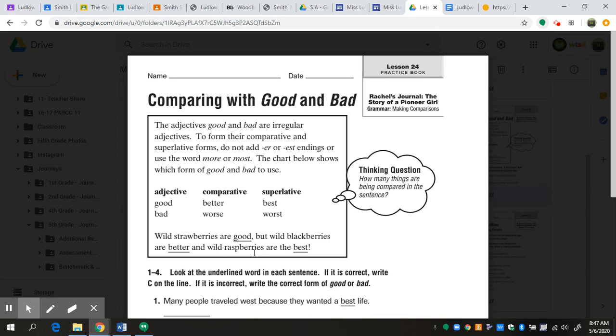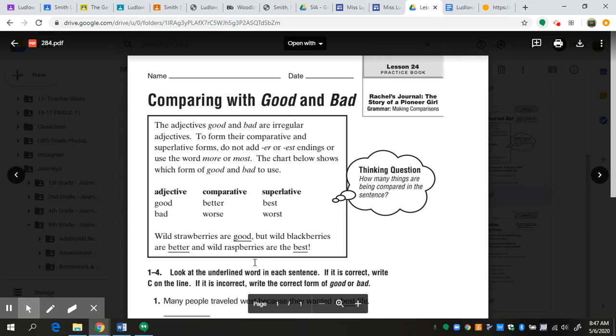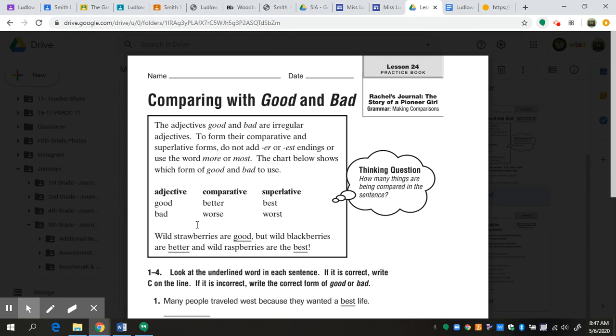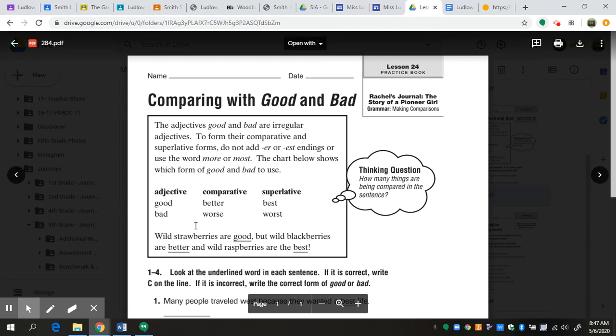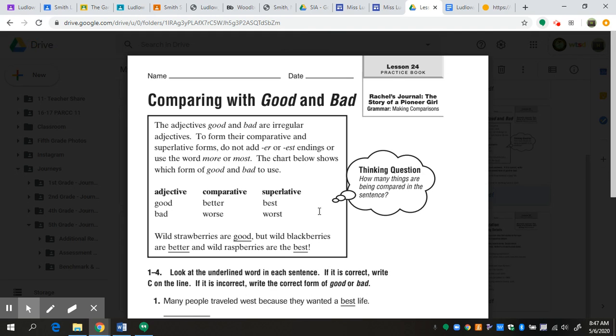So let's just take a quick look at what this sentence is doing. The first portion, I'm just making a statement. I'm not making any kind of comparison. Wild strawberries are good. That's it. That's my opinion. In the second section, I'm making a comparison, so I'm using a comparative adjective. Blackberries are better, meaning that blackberries are better than strawberries. And now I'm making a superlative statement. Wild raspberries are the best, meaning that they're better than blackberries and strawberries. So I'm comparing one thing with two other things, meaning I need to use the superlative form, and the superlative form of good is best.